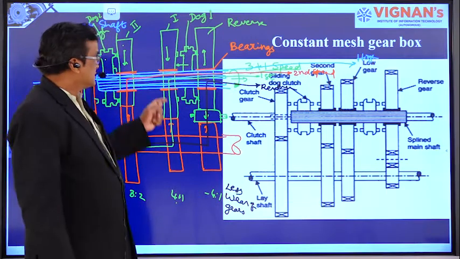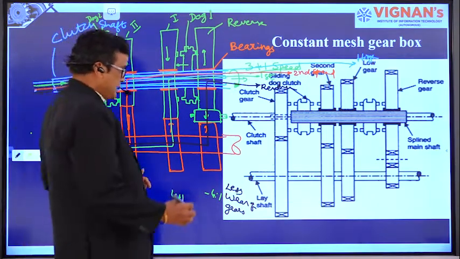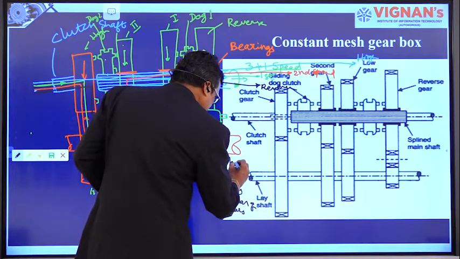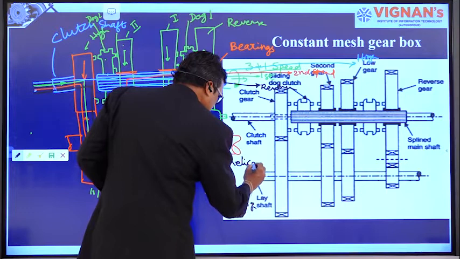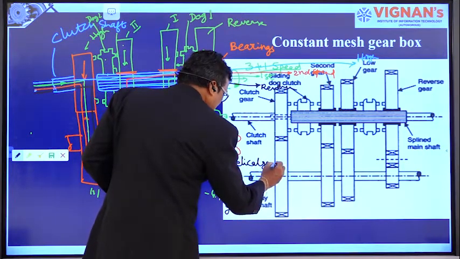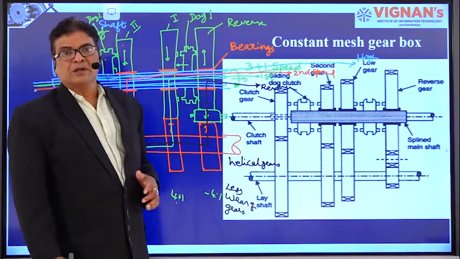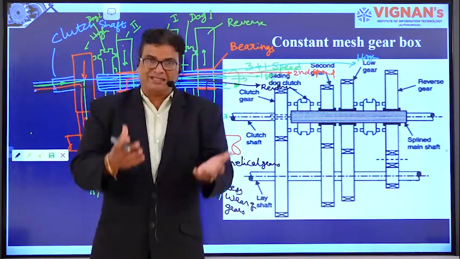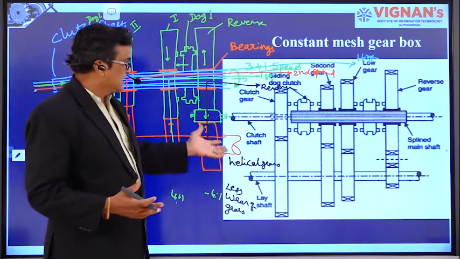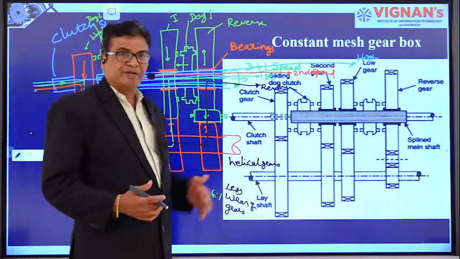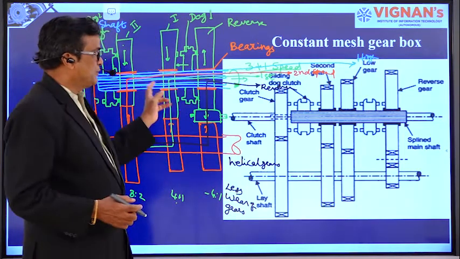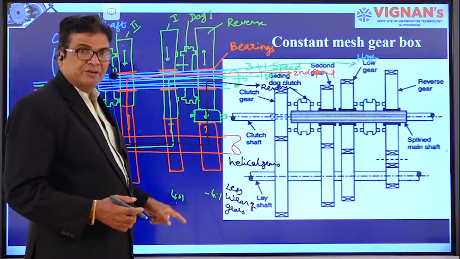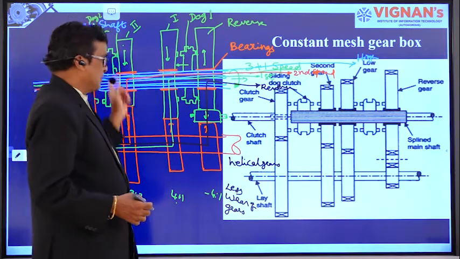And the gears used in this gearbox are helical gears, since helical gears have the property of good power transmission and low noise. These helical gears are used for this type of gearbox. If you observe both the figures, the engagement of the gear speed will be done with the help of these dogs.